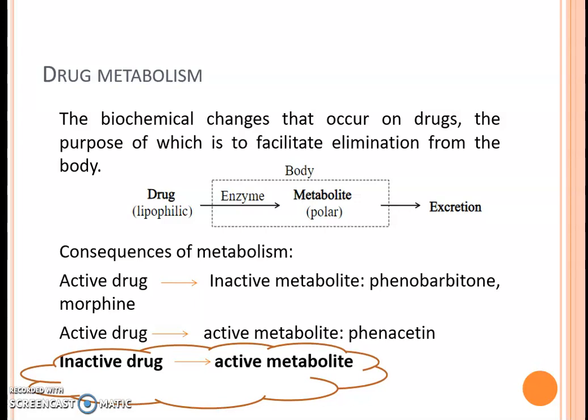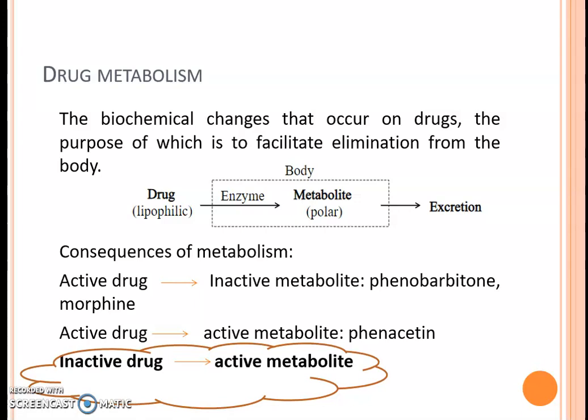So what can metabolism do to the drug? Active drug may be converted to inactive metabolite. Examples are phenobarbital and morphine. Or sometimes an inactive drug may be converted to an active metabolite.